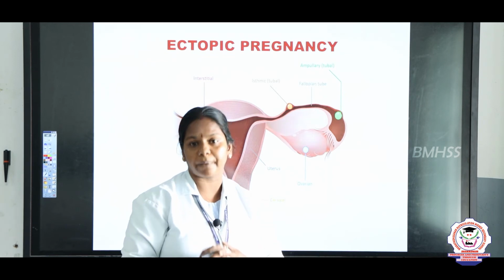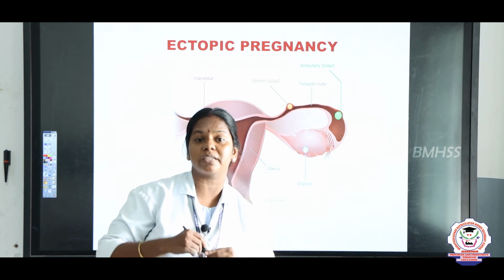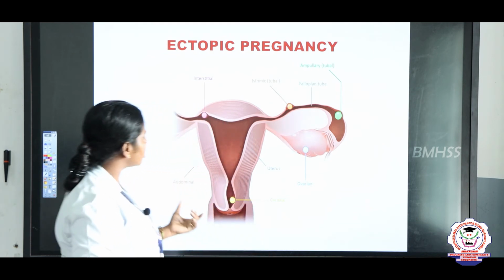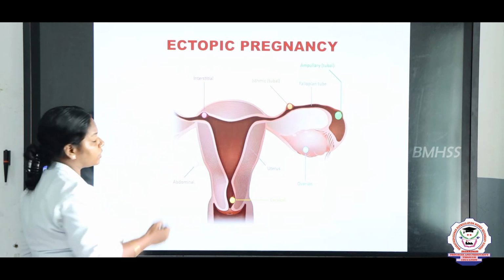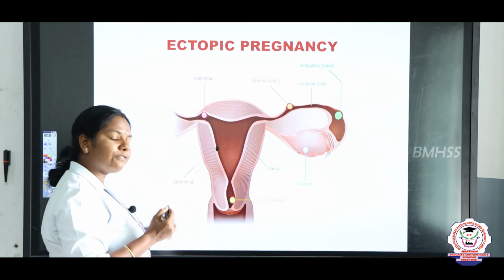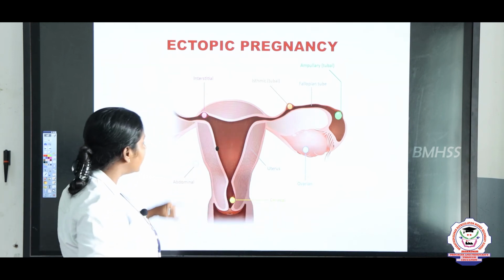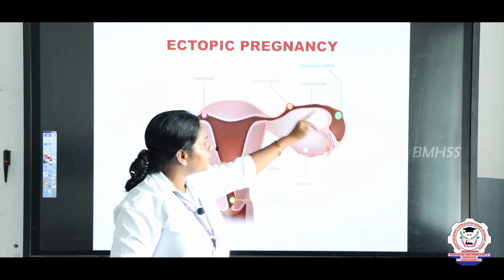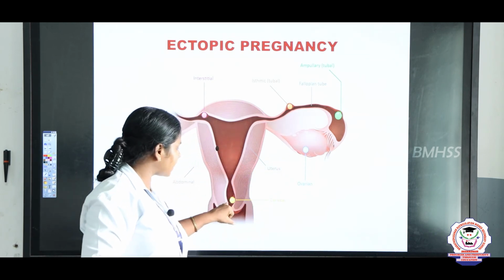What is ectopic pregnancy? If the implantation takes place outside the uterus, we can say it is an ectopic pregnancy. Just look into this picture, children. Where must the egg be implanted? The egg must be implanted into the uterus, the uterine cavity. But unfortunately, due to hormonal disorder, the egg gets implanted other than in the uterus. For example, it gets implanted in this isthmus region, sometimes in the ampullary region of the tube, sometimes it comes back again to the ovaries, sometimes in the cervical canal.